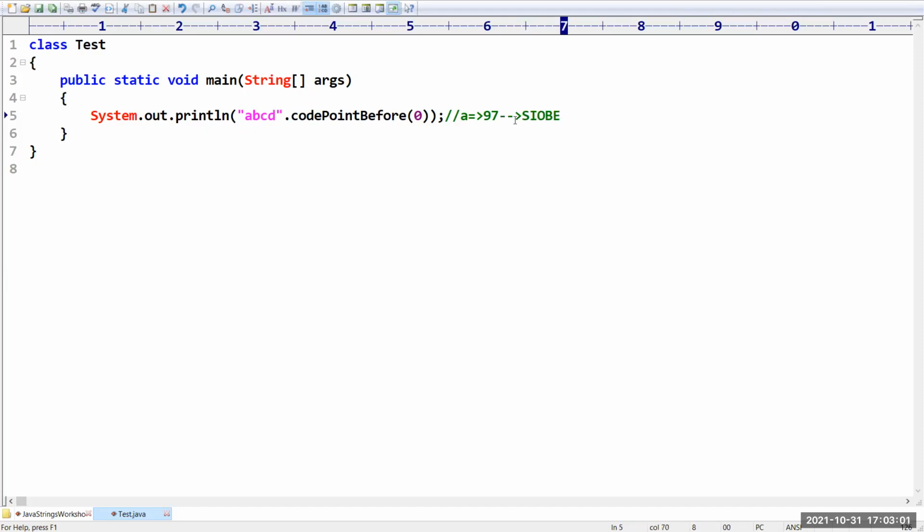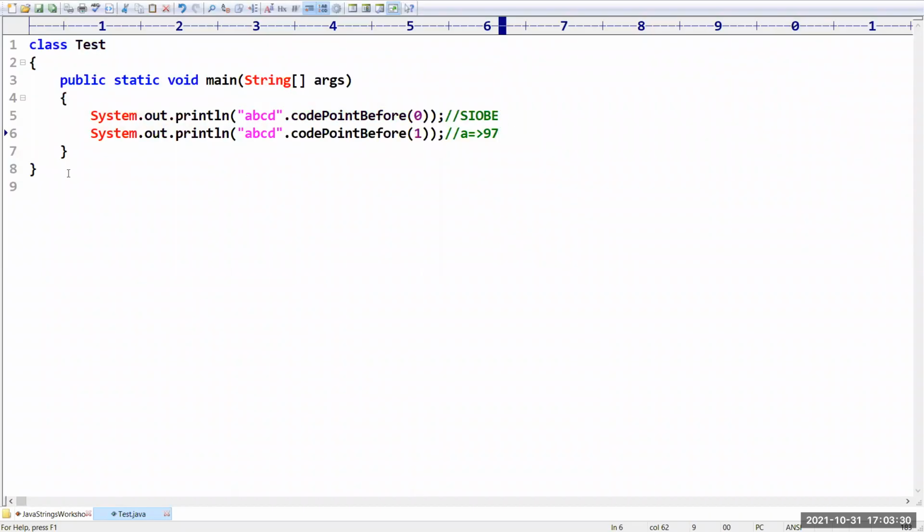I hope it is very clear for you people. Now if I want to access the data before the first location, which character is at the first location? B is there. Before B, which character is there? A. So that's why we get the answer as A. If you want, you can cross check. Just let me check.